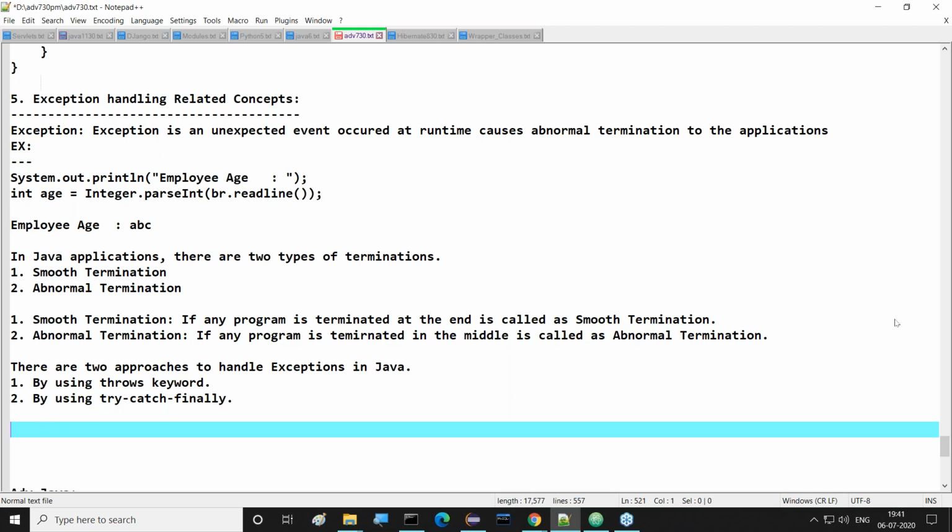Right, sir. And one small piece of information, guys. All of you observe this clearly. One thing I'm telling you, 7:30 to 8:30 is our class timing. No changes on this timing. This is fixed timing. But in one or two situations, I may start the class maybe at 7:05, or at 7:30, or maybe at 7:40, like this. Or maybe in some situations, I may start the class early.